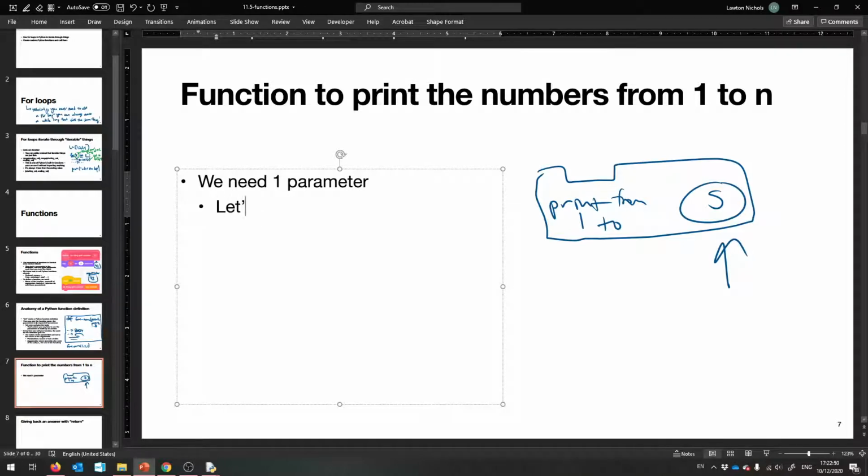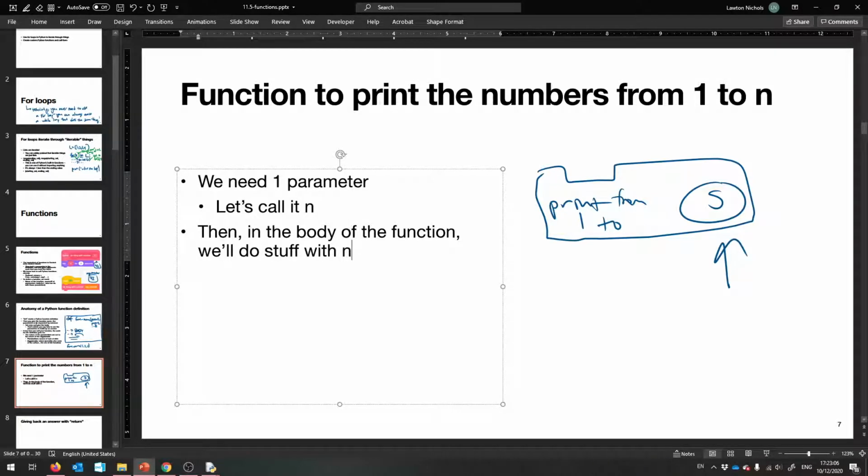Let's call it n. And then we will need to actually do stuff with n. We pretend that whatever the user gave us, it's set to n right now. Okay? That's what happens, really. So we'll need to perhaps loop.